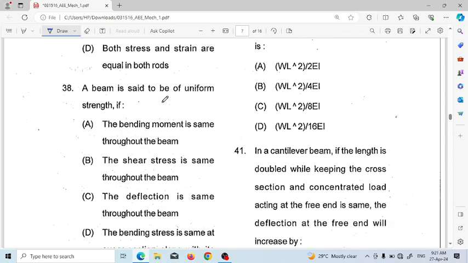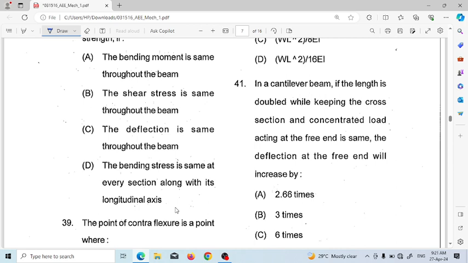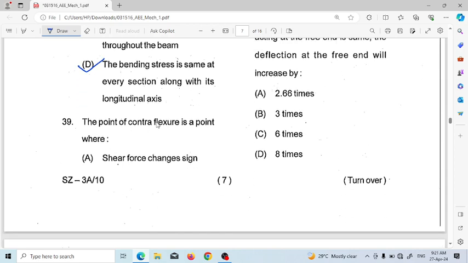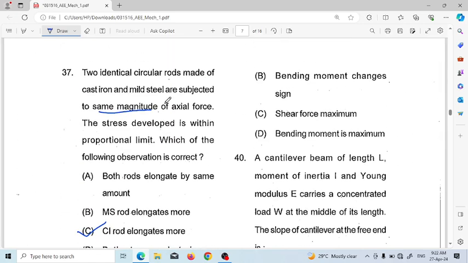Next, question number 38. A beam is said to be of uniform strength if bending moment is the same throughout the beam, shear stress is the same throughout the beam, deflection is the same throughout the beam, or bending stress is the same at every section along its longitudinal axis. So the right answer is bending stress is the same at every section along its longitudinal axis. Next, the point of contraflexure is the point where bending moment changes its sign. So option B is the correct answer for point of contraflexure.